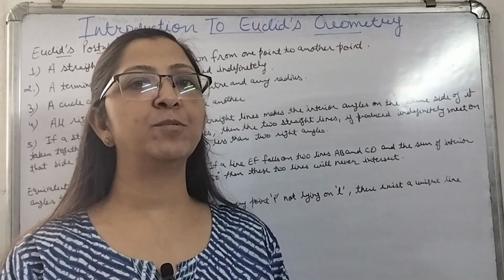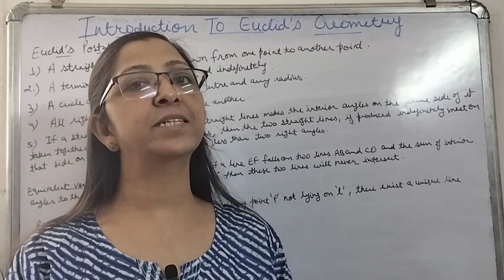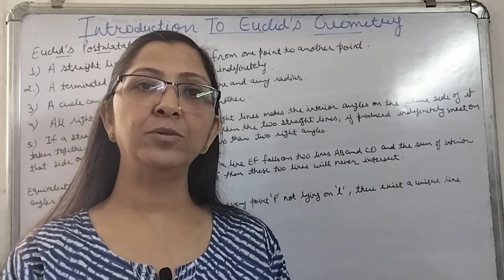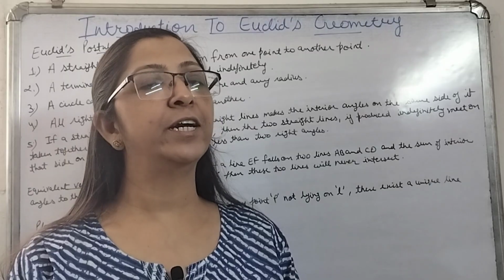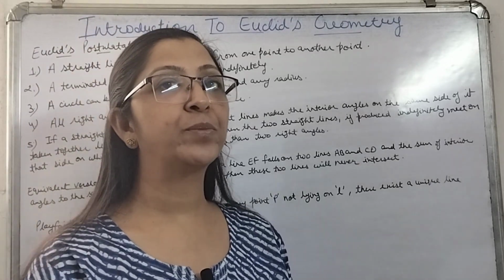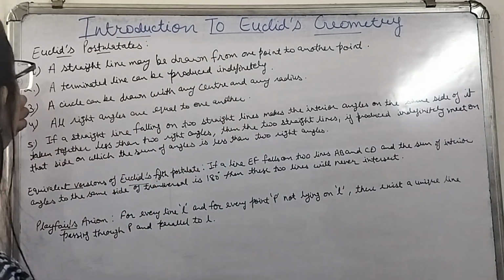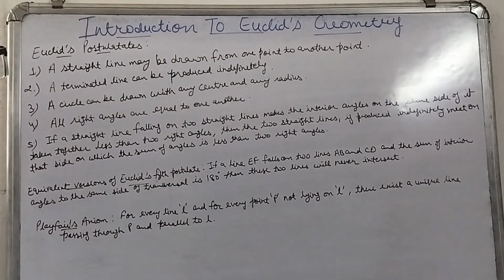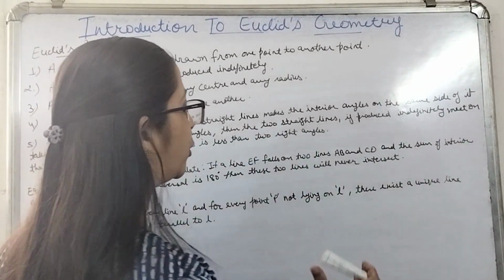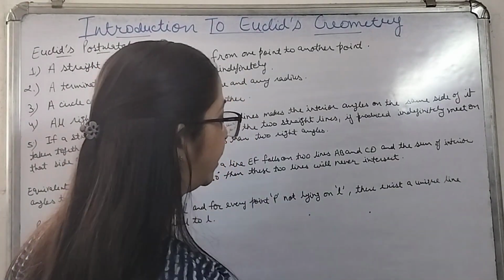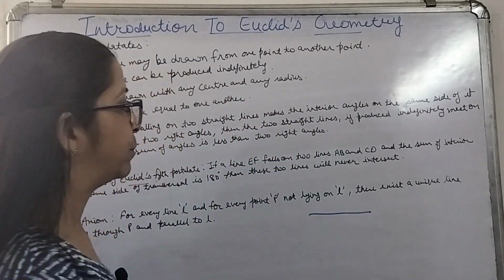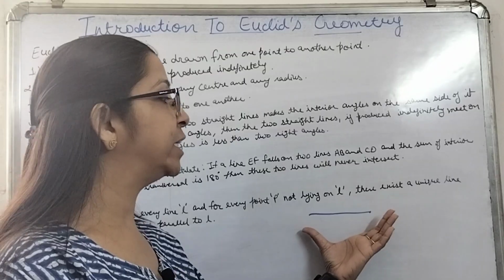Now let's understand some of Euclid's postulates. These are statements related to geometry which we have taken for granted to be true, though they are not proven. The first postulate is: a straight line may be drawn from one point to another point. That means if there are two points, then we can draw a line which passes from one point to the other. A line can be drawn from any two given points.